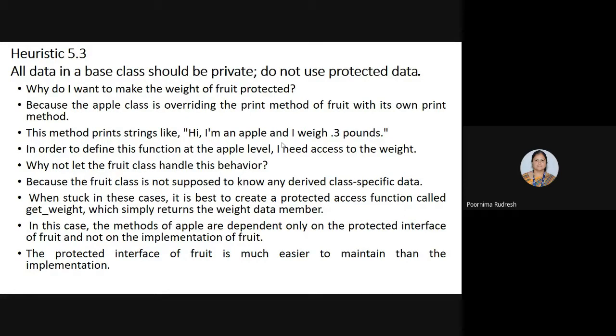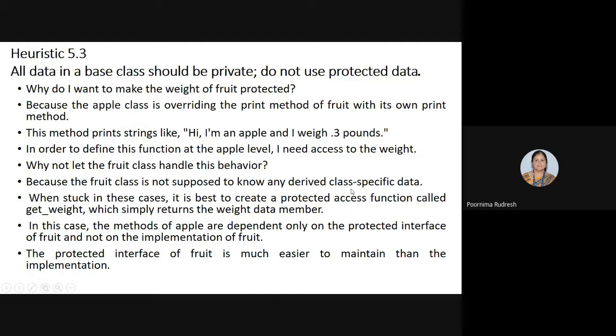So if that is the case, then why not let the fruit class handle this behavior? Because weight is declared in the fruit class itself. Because the fruit class is not supposed to know any derived class specific data. Why?